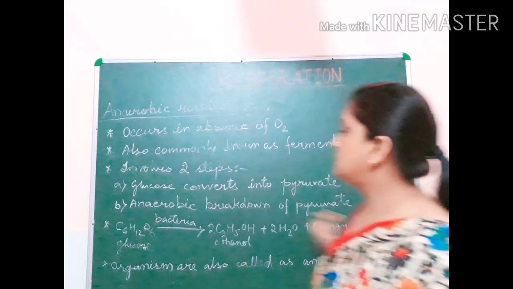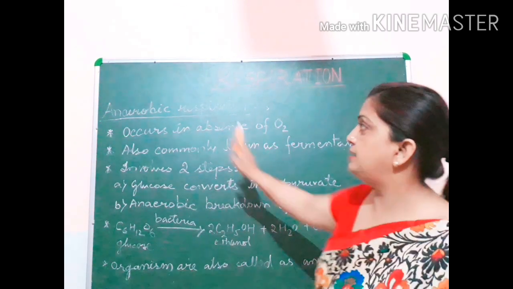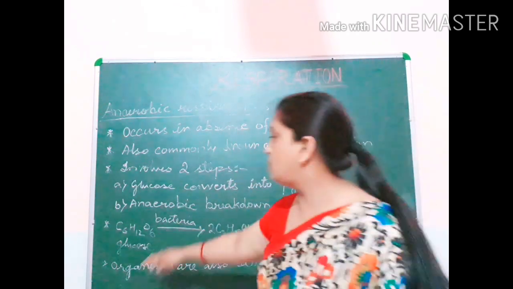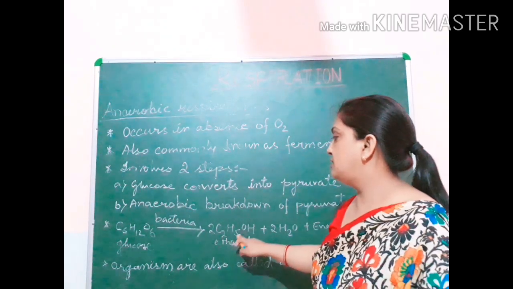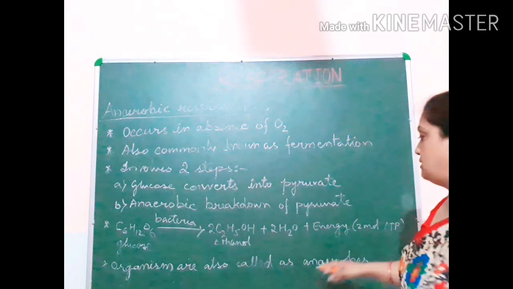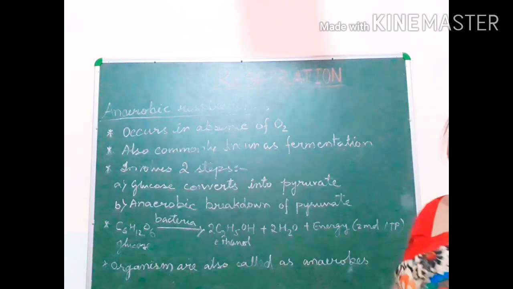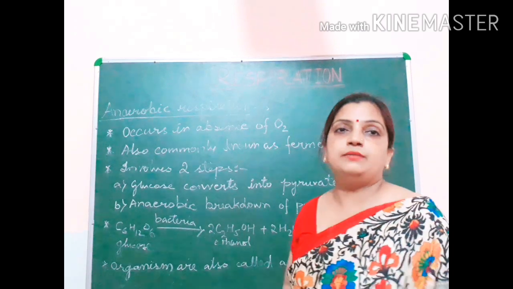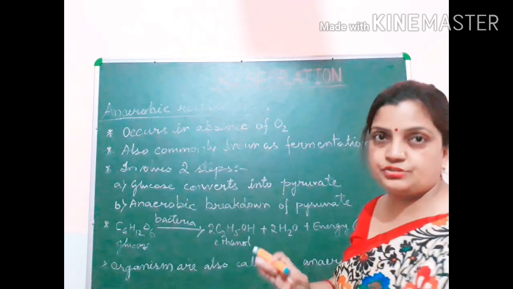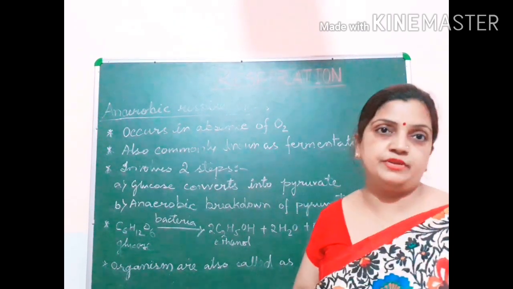So this is the complete summarized equation for anaerobic respiration: glucose, in presence of bacteria, will convert into ethanol, water and energy. Energy will be produced in the form of ATP. Hope you have understood the complete respiration topic in case of types of respiration. Thank you.